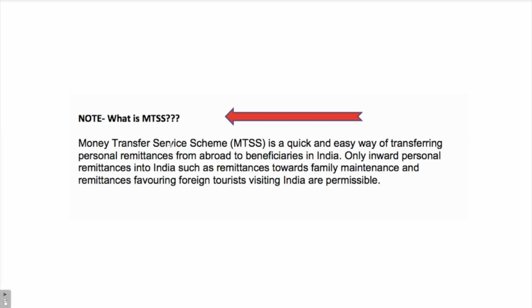What are these authorized persons under MTSS and what is MTSS? Let's say there is a person A and he wants to remit money to India. Now this person A is an Indian person. He lives in, let's say, USA.